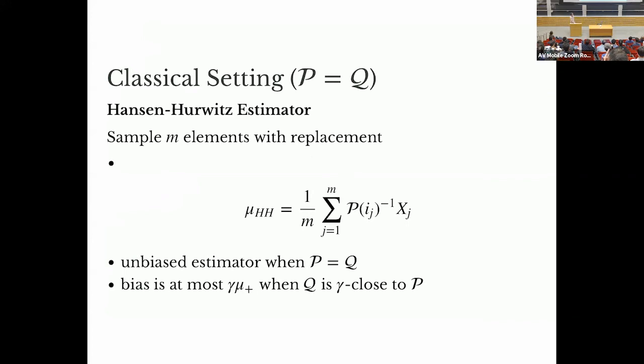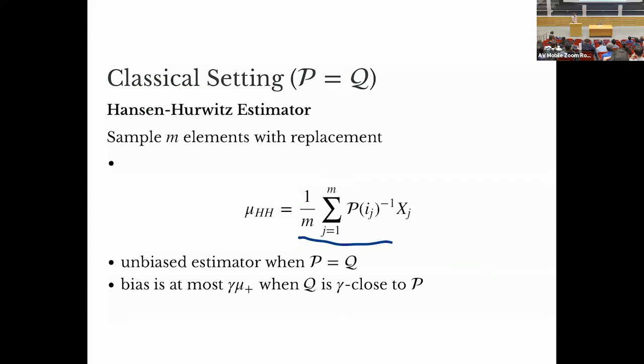The classical setting is studied in statistics, going back to Hansen and Hurwitz from the 1940s. They give this estimator, a slight generalization of what was suggested in the example, where we sample a bunch of elements and return this as our estimate. We take an average over the samples of what each sample contributes to what we think the sum would be.